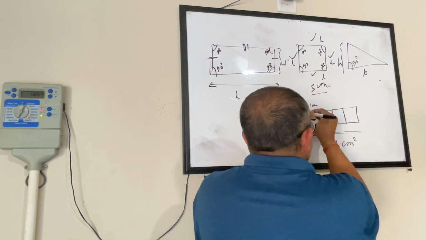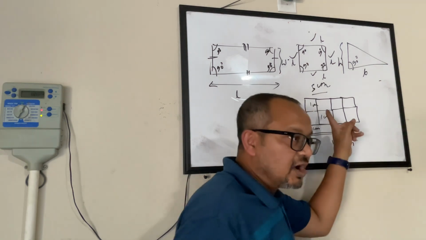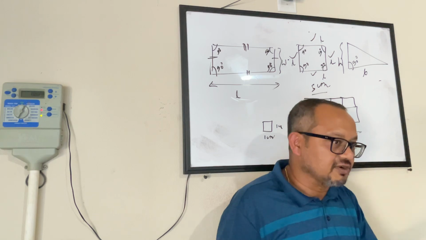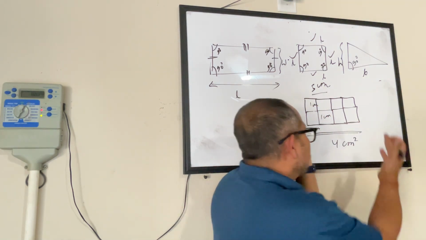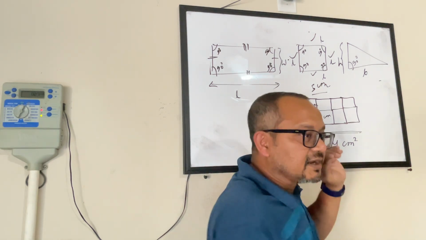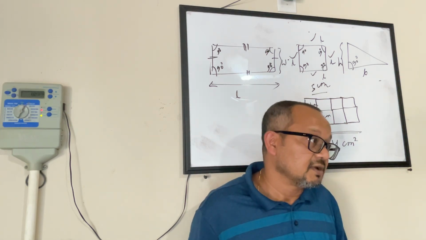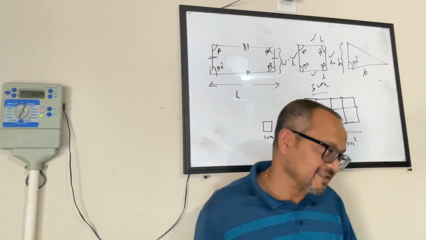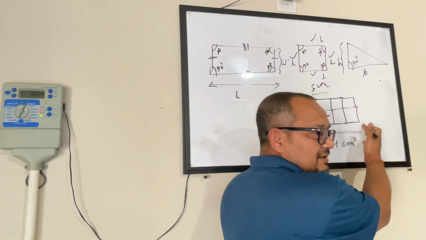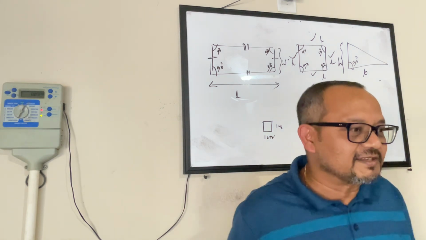So now let me do one thing. I have put 4 more on the top of this. So now what is the total area? 8 centimeter squares. Yep. But it's still looking like a rectangle to me. What is the length of the rectangle now? 4 centimeters. See, length is length. This is length, this is width. What is so difficult about it? Yes, Shanvi.